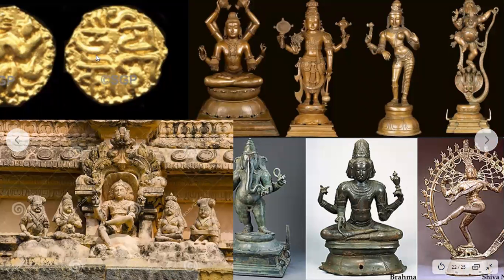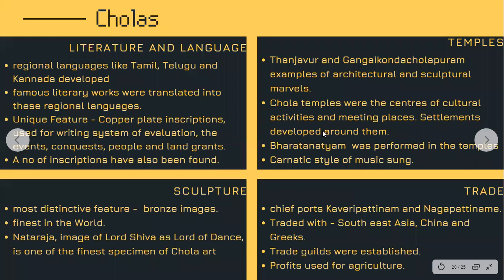And to show some of the other things, these are the coins. Look at these beautiful bronze images, students. This is from the Chola time. Just absolutely beautifully made, so minutely done. It's just beautiful to see something like this happening way back in the 12th century. Look at these sculptures. This is, if I'm not wrong, from the Thanjavur temple, and this is again the Natraj image, Lord Brahma and Lord Ganesh. Let me get back and cover trade with you.